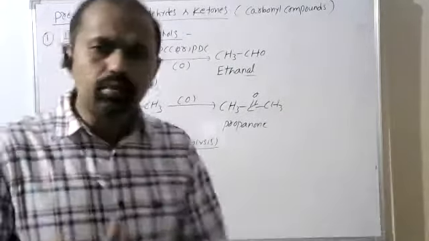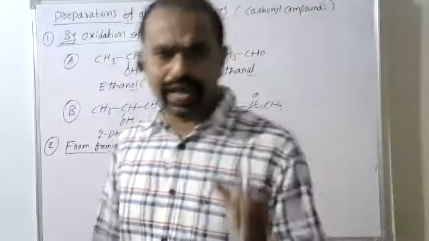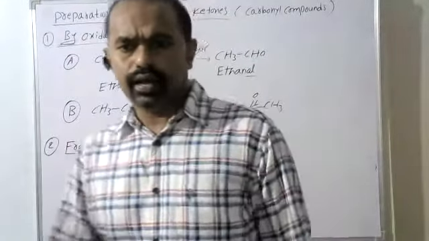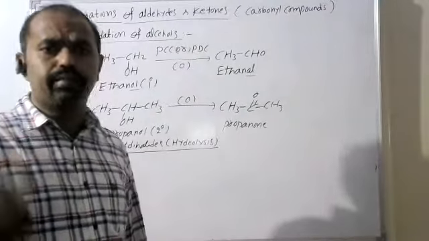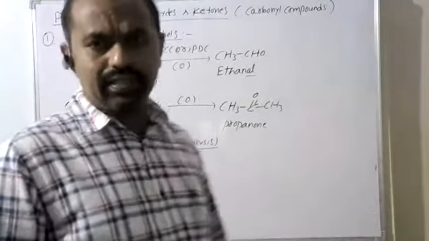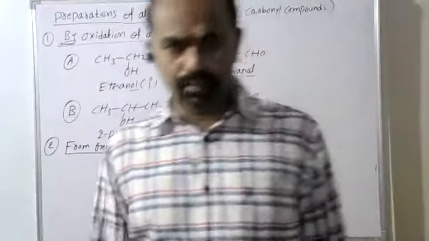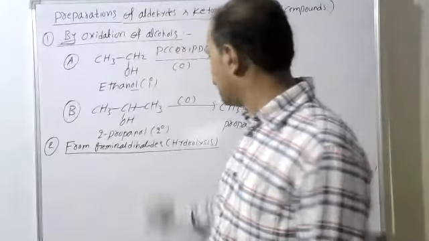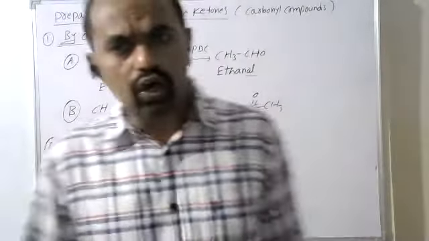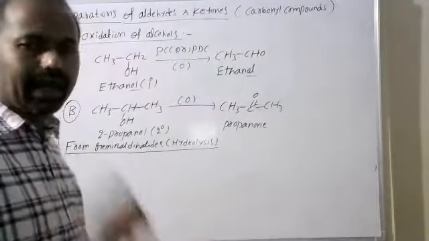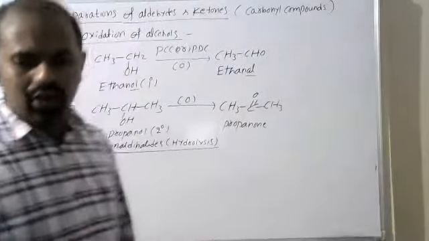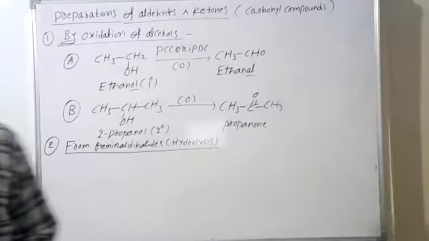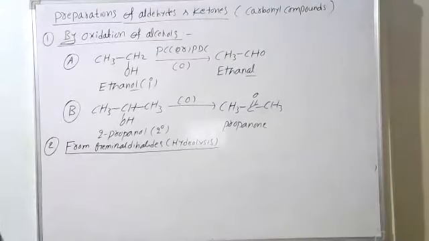So here, what about geminal dihalides? Dihalides having two halogens, geminal or gem, both halogens are bonded to the same carbon. Two halogens, both bonded to the same carbon. That is called geminal dihalides. Based on geminal dihalides, we prepare aldehydes as well as ketones. If you want aldehydes, we take terminal gem dihalides.